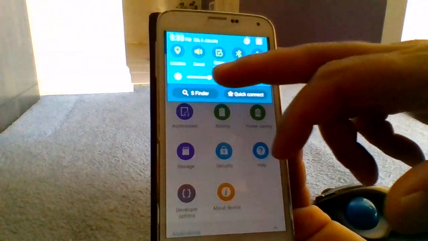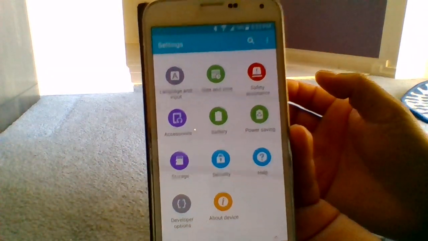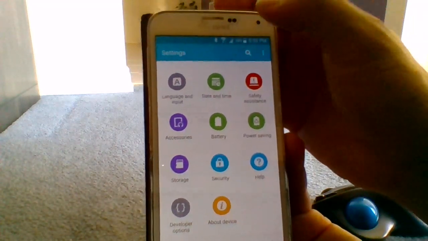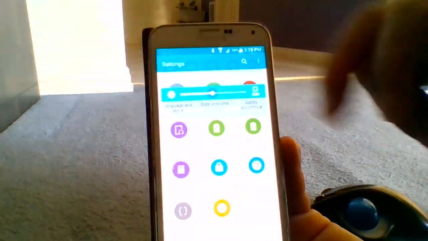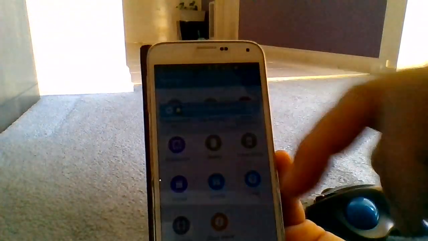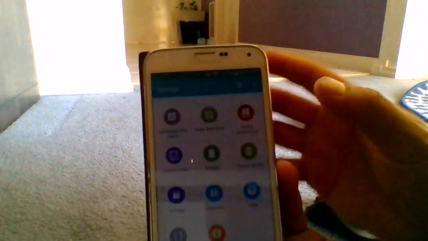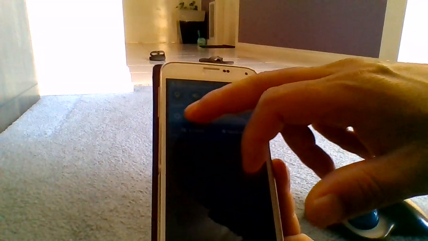So if I reduce my brightness, it stays with no flickering at all. No flickering, even when I put my brightness quite low.